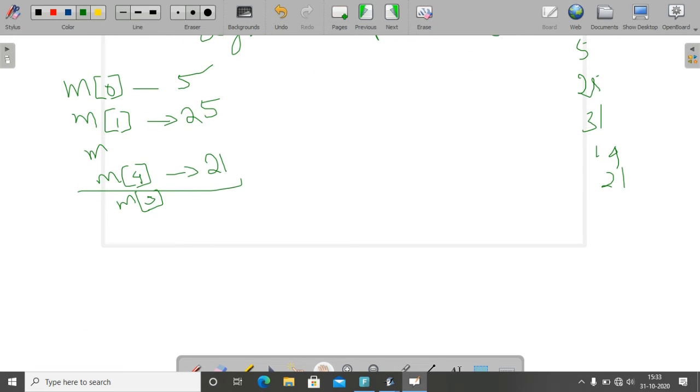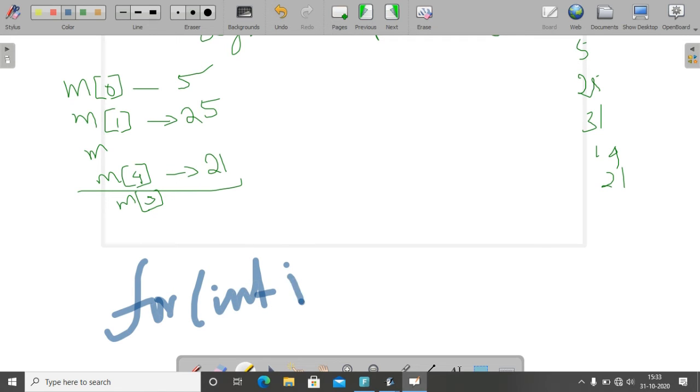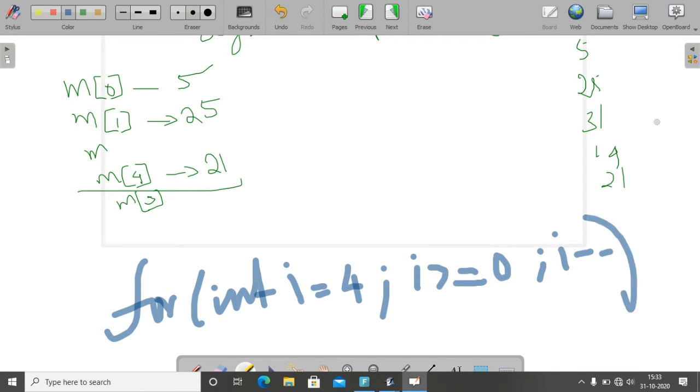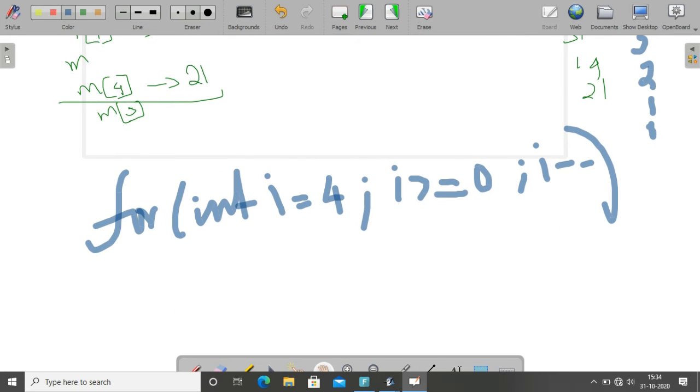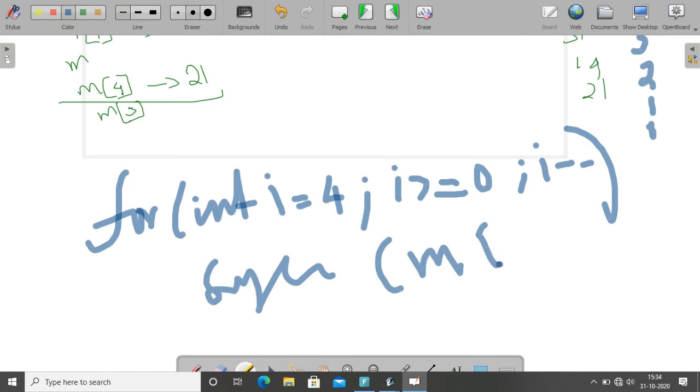Next we need to do it in reverse order, that is from 21, 14 like this. Reverse order means how to write the concept. Same for loop we will use. Inside the for loop we will start with the last position. What is the last position of this particular array? I equal to 4. Then the condition I greater than or equal to 0, then I minus minus. And we will print the 4th element first, then the 3rd element, 2nd element, 1st element and 0th element.